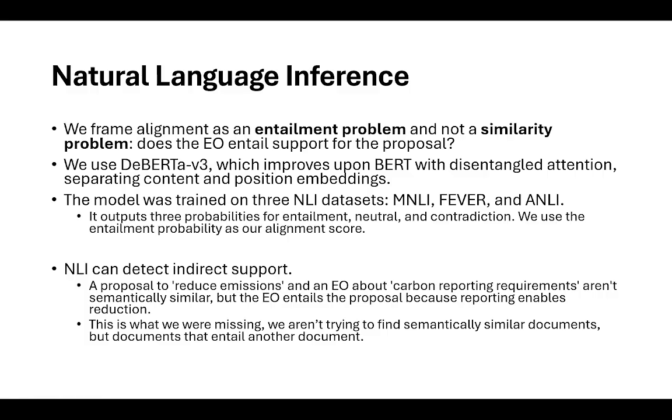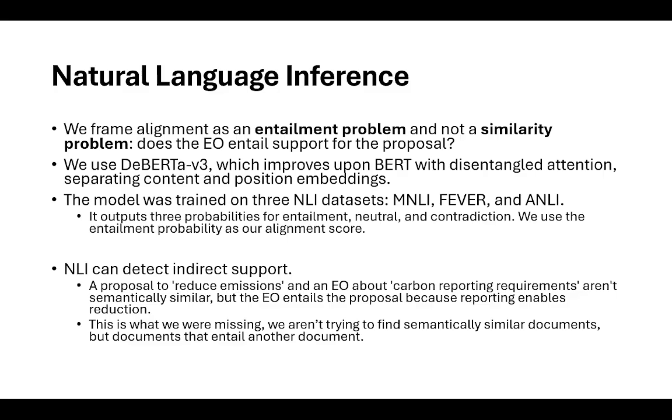What natural language inference does is that it gives us entailment. It solves the question of whether a document or text logically follows another document or text. It doesn't really give us a similarity score. So no similarity score is given from natural language inference.